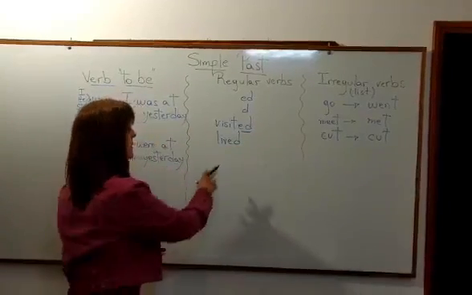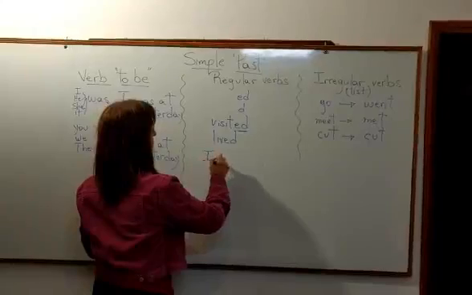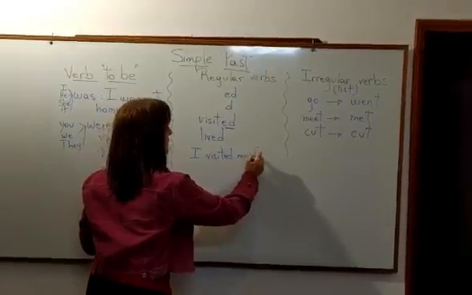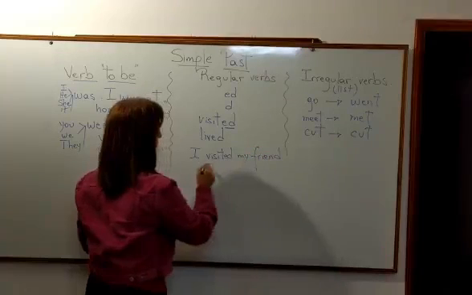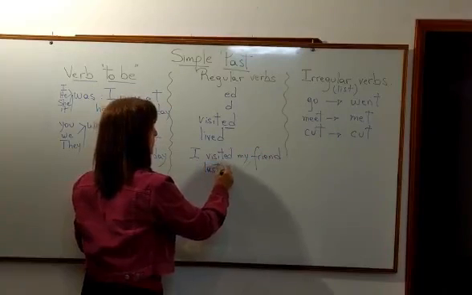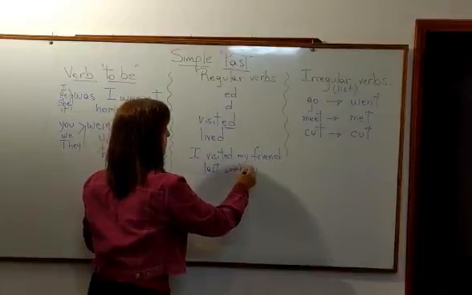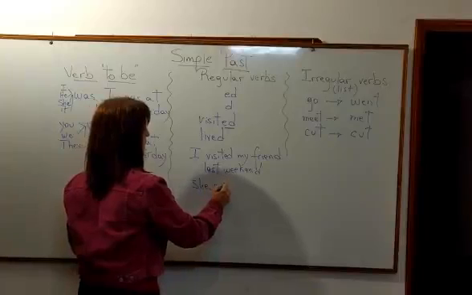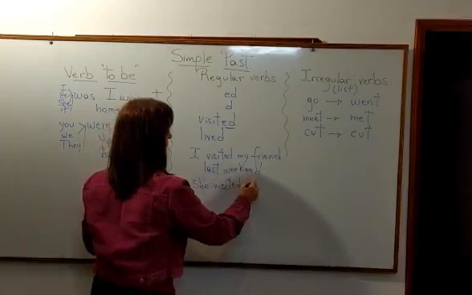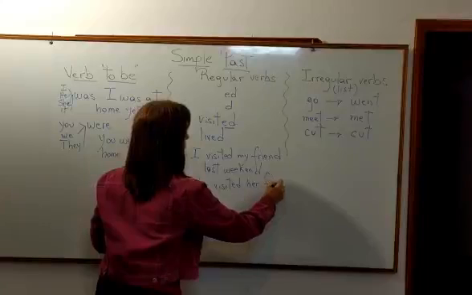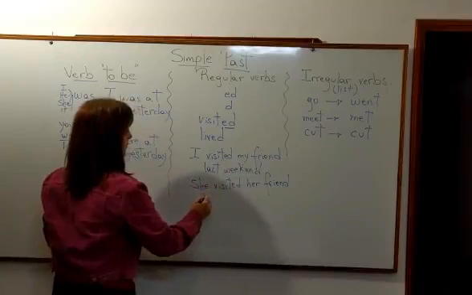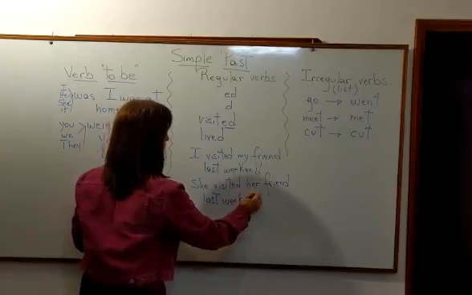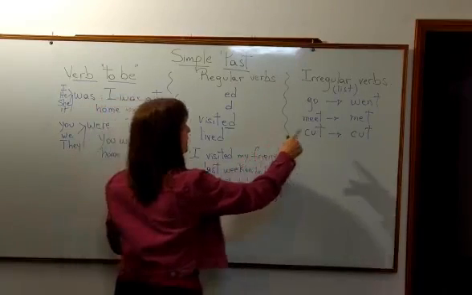Alright? Here I say, for example, I visited my friend last weekend. And maybe she visited her friend last weekend. Okay? And then we have the irregular verbs.